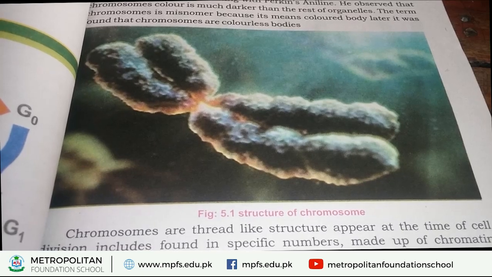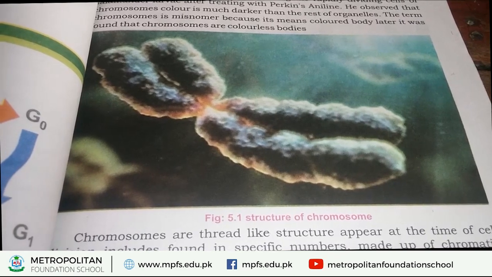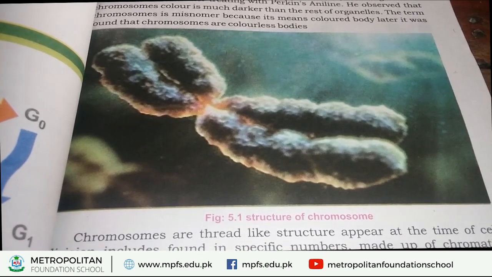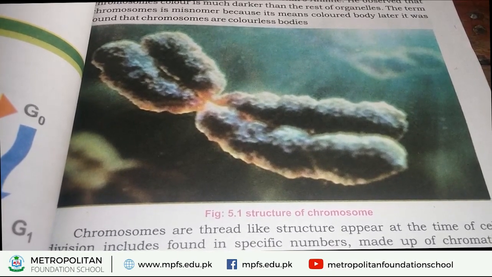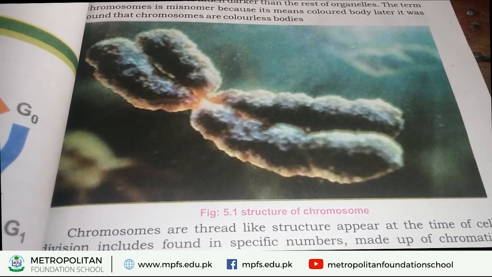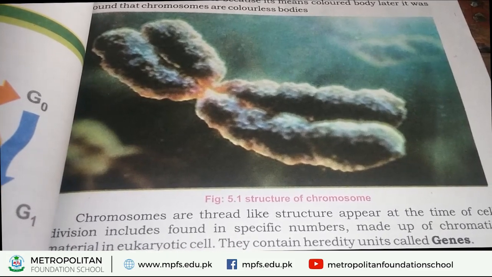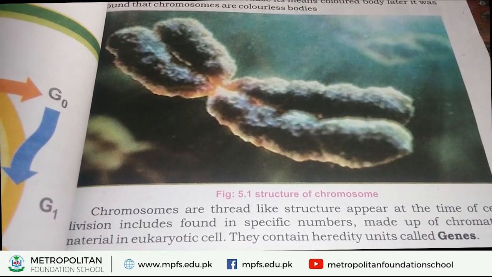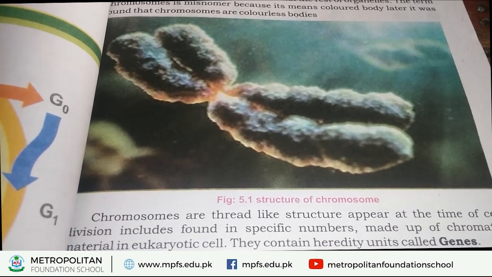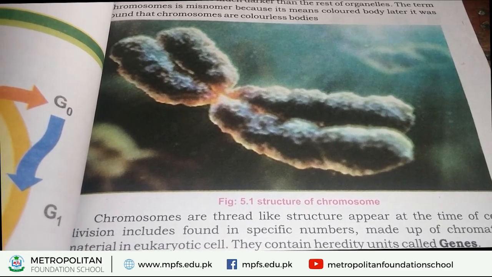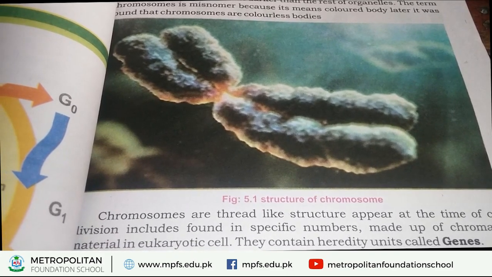For example, in the human body, chromosomes are found in the form of pairs. 46 chromosomes are found in the human body, that is 23 pairs. These chromosomes are made up of a special material, that is chromatin material, and this chromatin material is found in eukaryotic cells. We already discussed what we mean by eukaryotic cell. Eukaryotic cells are those cells in which a membrane bounded nucleus is present.